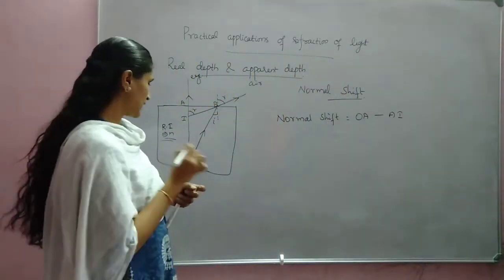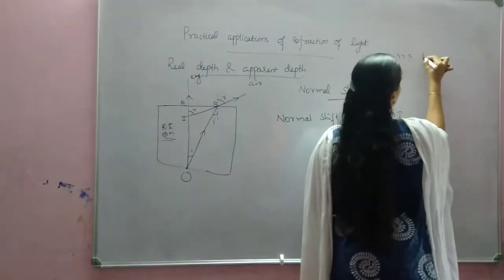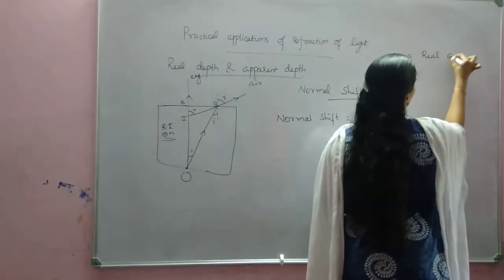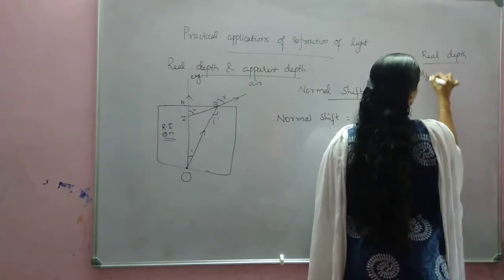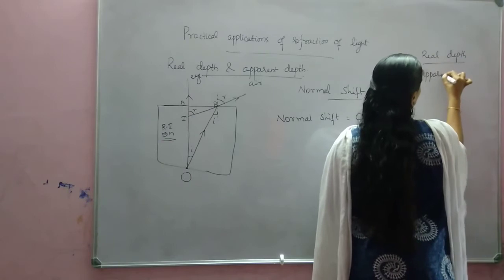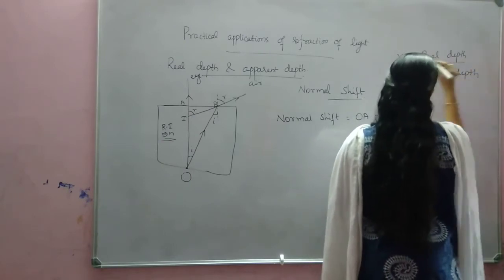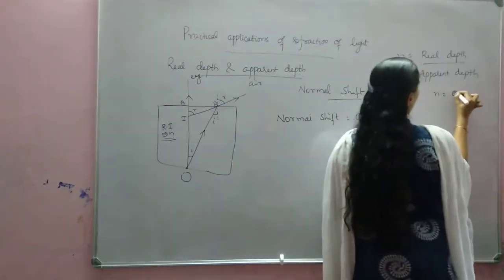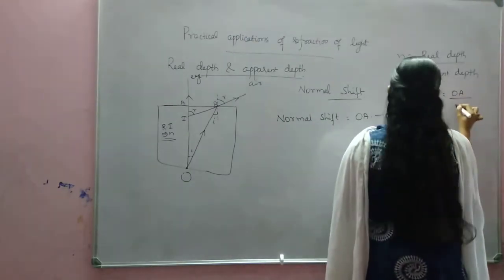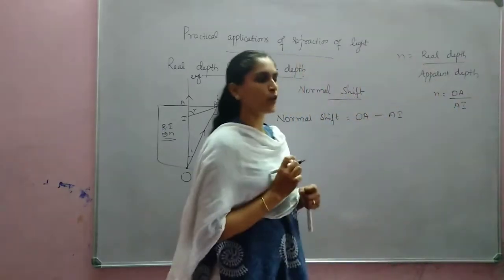And already we discussed refractive index is equal to real depth divided by apparent depth. Real depth is OA and apparent depth is AI. So instead of AI we can write OA by N.